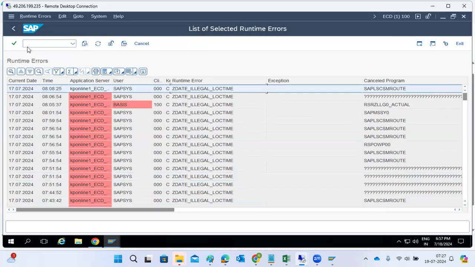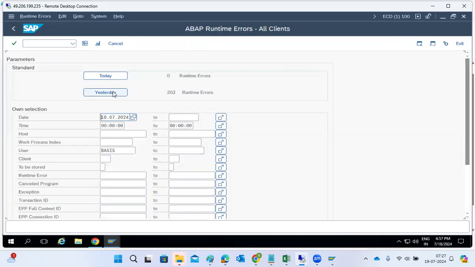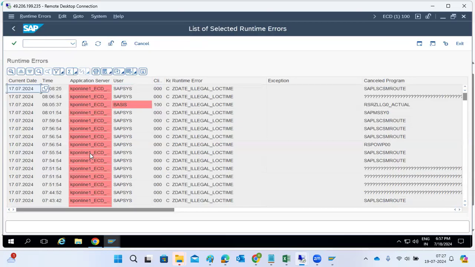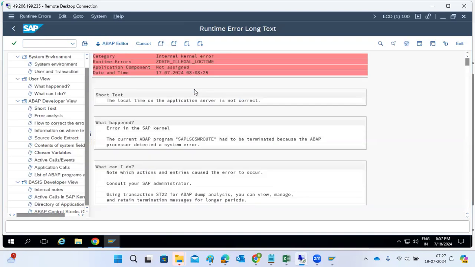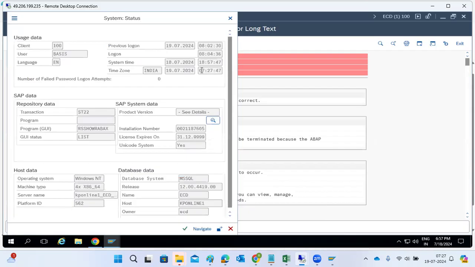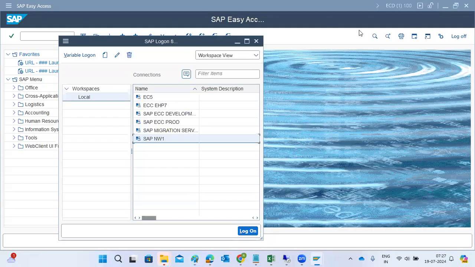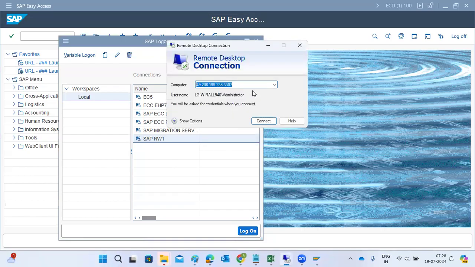As a business consultant, we need to check how many dumps were received today and yesterday. Is it critical or not? Are the dumps repeating? Yes, the dumps are repeating. What is the error message here? The local time on the application server is not correct, which means the current time zone on the application server is not correct. That is the main thing here. The system time shows 8:57 and 6:57, so at the application server level, the timings are not correct. That is what it is saying here.